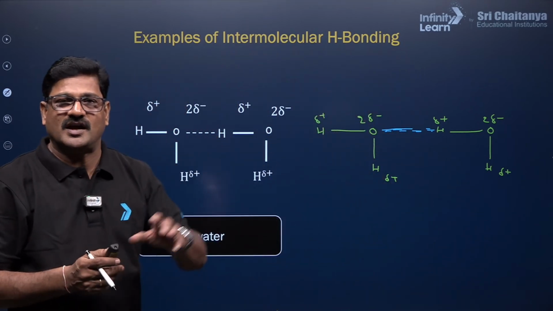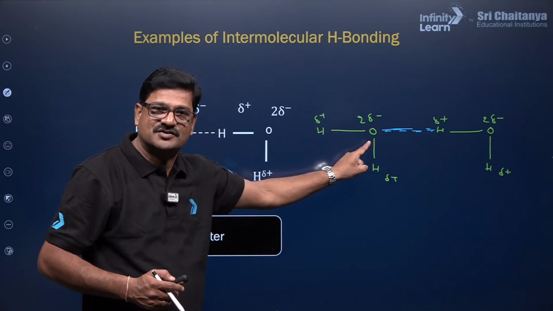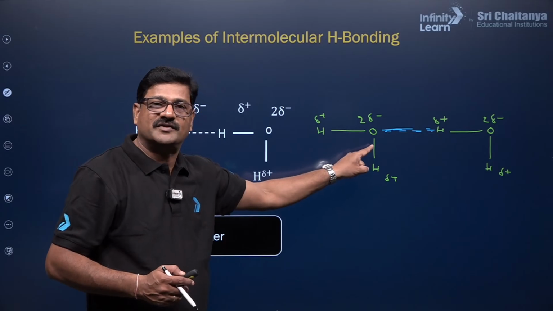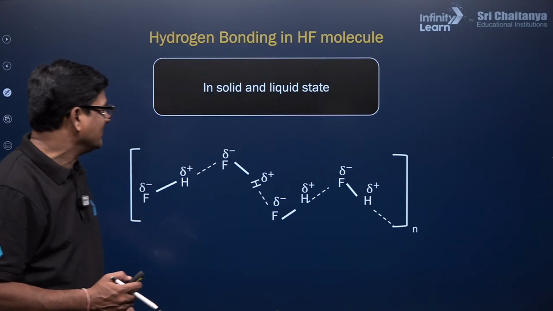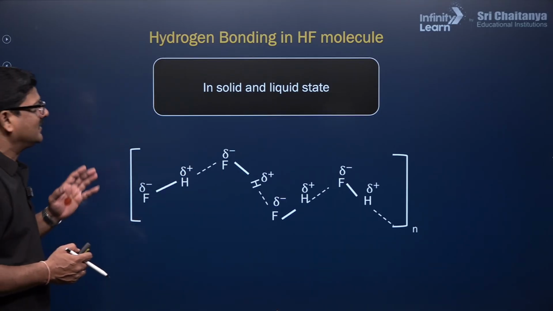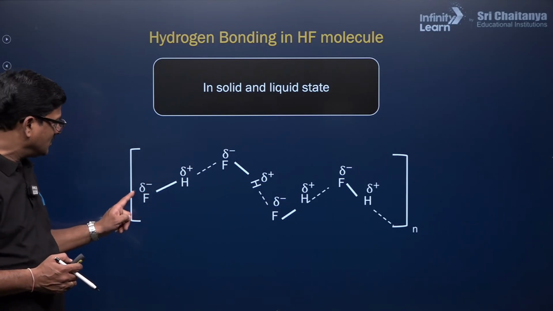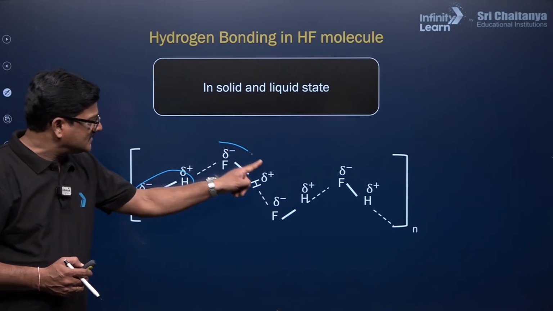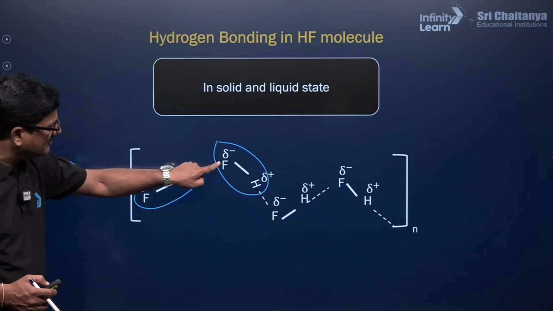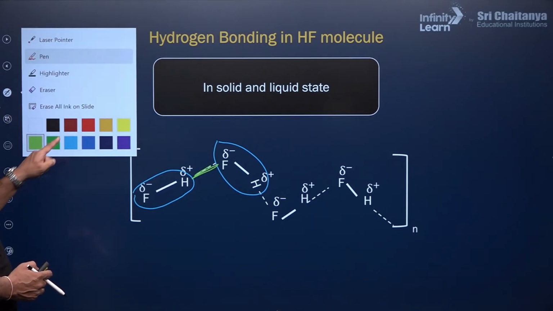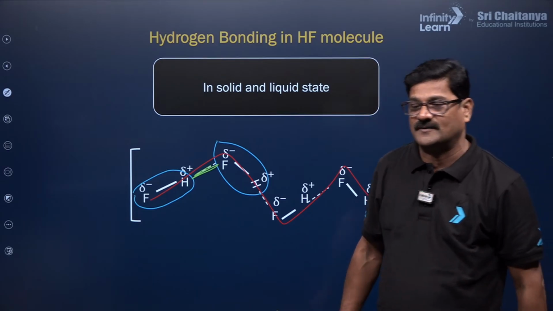So the positively charged hydrogen of one molecule is going to have a weak electrostatic force of attraction with the more electronegative atom of the neighboring molecule, so it is an intermolecular hydrogen bonding. In the solid state and liquid state, hydrogen fluoride is going to have intermolecular hydrogen bonding. So this is an HF molecule, this is an HF molecule, right? And you are going to see the hydrogen bond between these two. As a result, you can see HF exists as a zigzag polymeric structure.